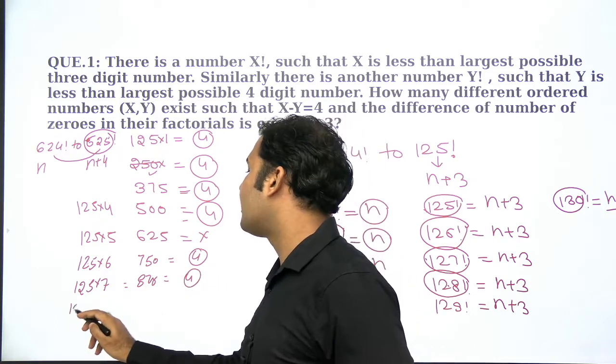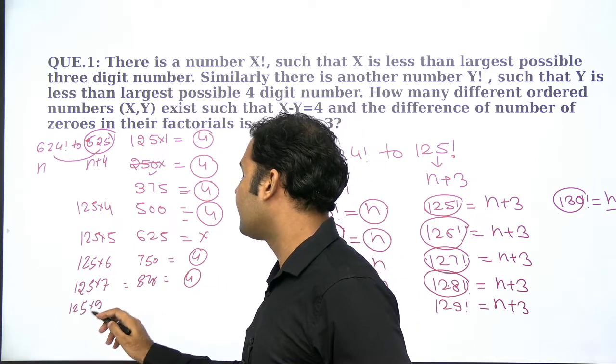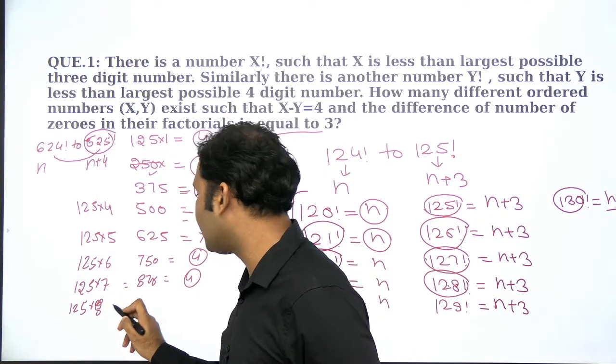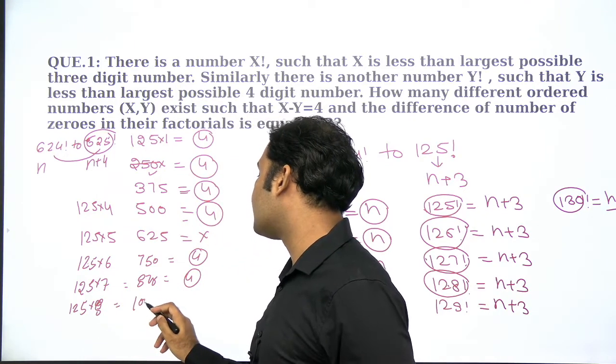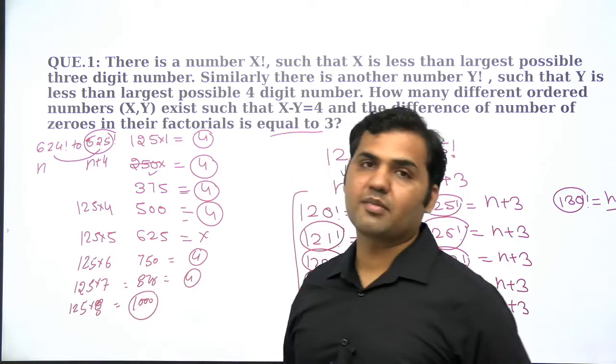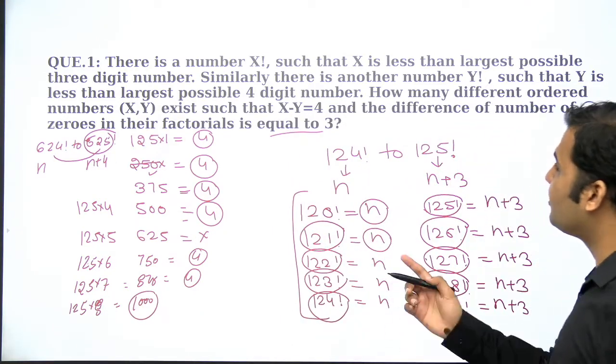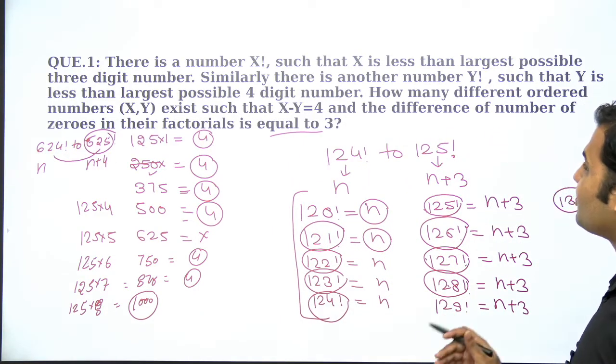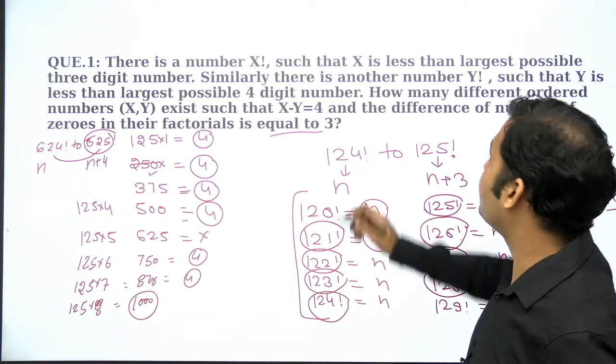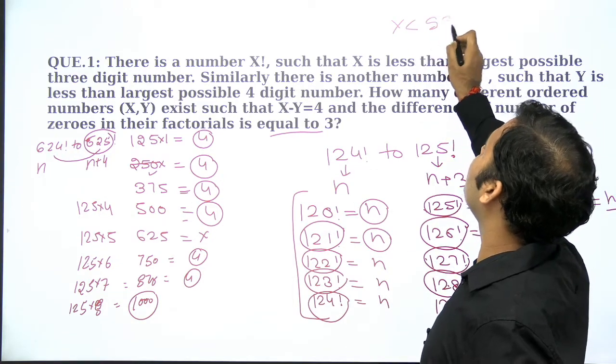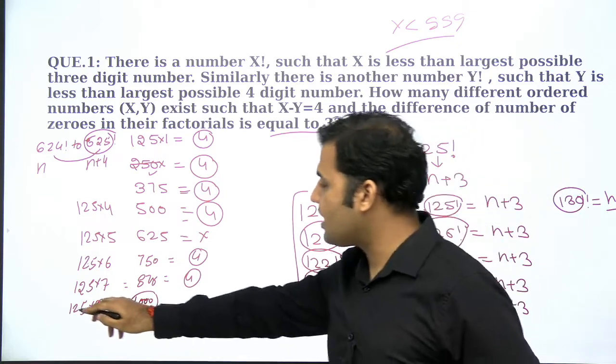The 8th multiple will be 1000. 1000 is a 4-digit number. X is supposed to be a number less than 1000. X is smaller than the largest possible 3-digit number 999, so you do not have to count this.